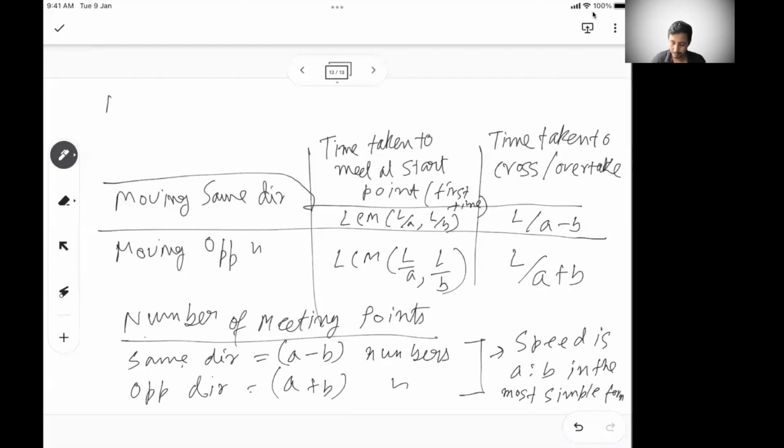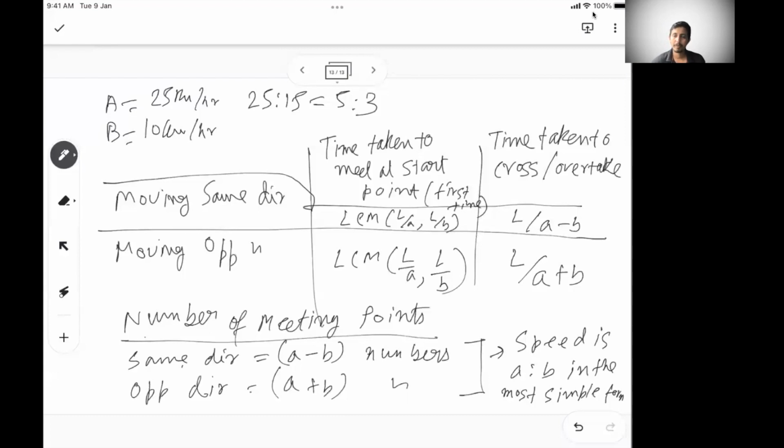So let's say A's speed is 25 kilometers per hour and B's speed is, let's say, 15 kilometers per hour. So the speed ratio is 25 is to 15, but we have to take it in the simplest form. The simplest form is 5 is to 3, not 25 is to 15. So when A and B move in the same direction, the number of meeting points will be 5 minus 3, 2 numbers. When they're moving in the opposite direction, the number of meeting points will be 5 plus 3, or 8 numbers. So there are 8 meeting points.